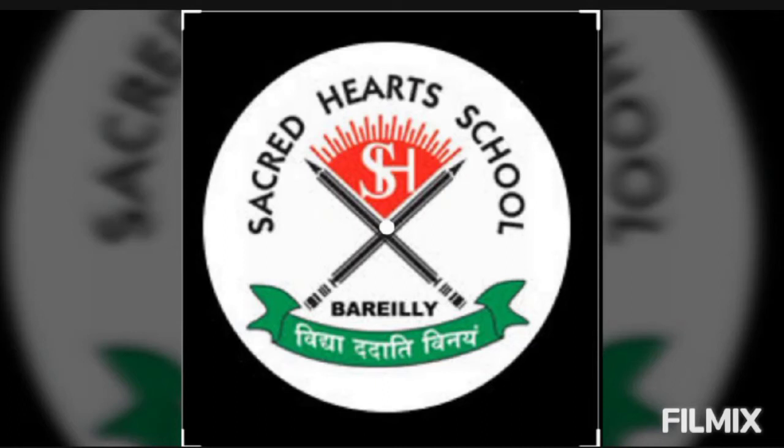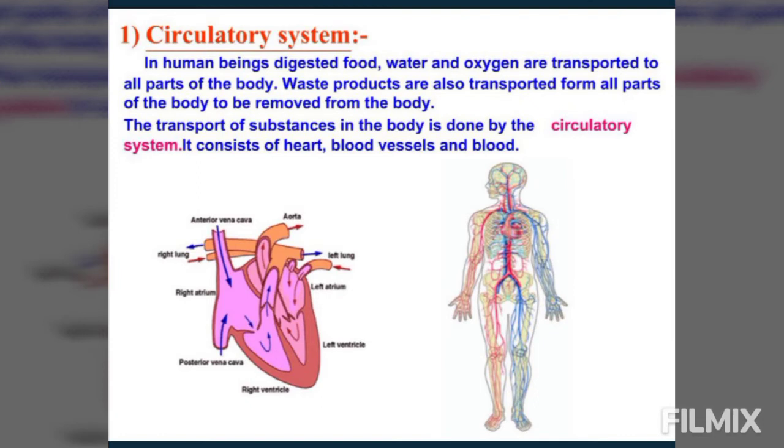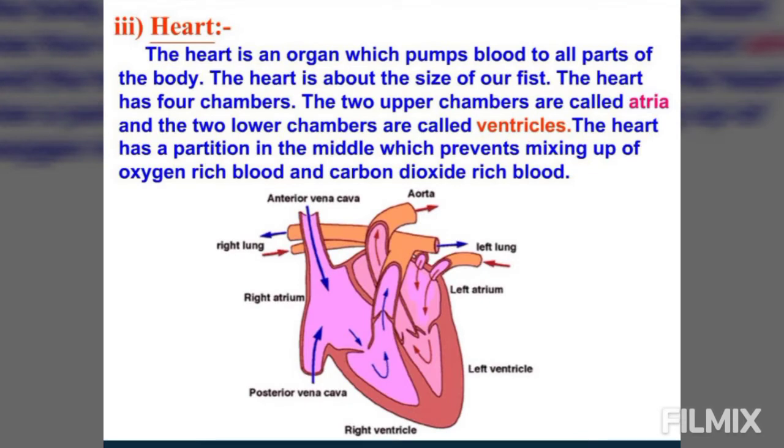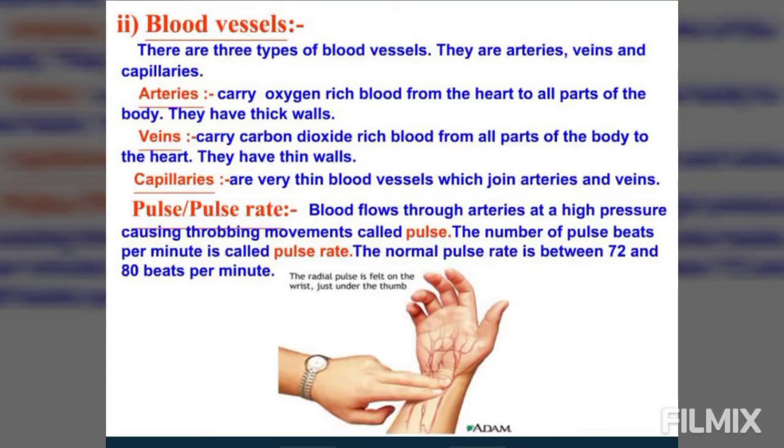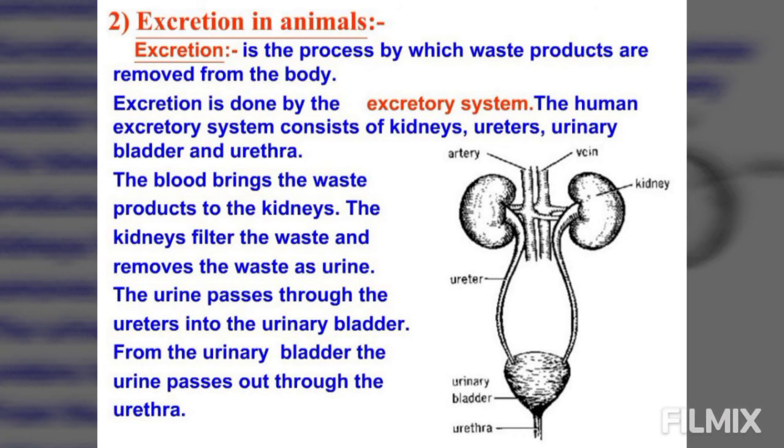As we are doing chapter number 10, we have covered the circulatory system, in which we studied the human heart, the blood vessels, the arteries, the veins, and the capillaries. Then we discussed the blood, which is a red colored fluid present inside the body. Then we studied the circulation of the blood, how the blood is transported in the body. Then we studied a very important organ system in our body, the excretory system, which removes the waste products from our body.